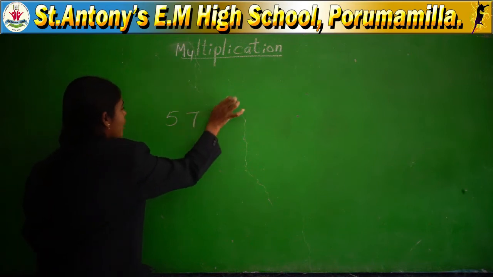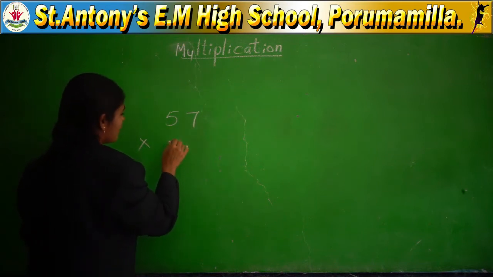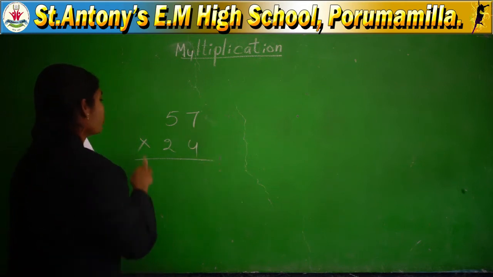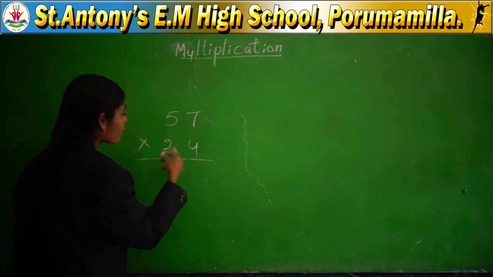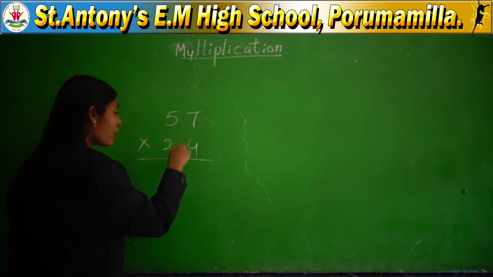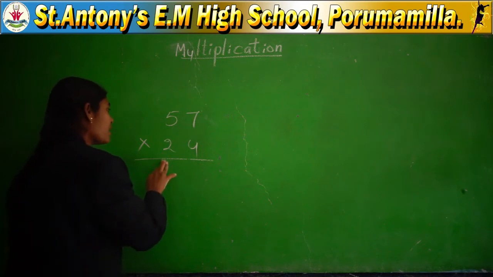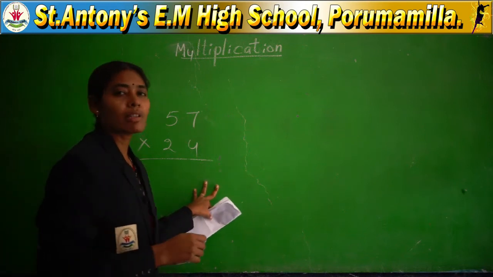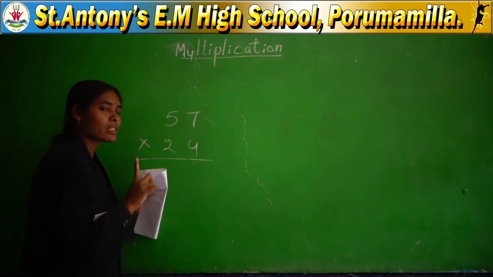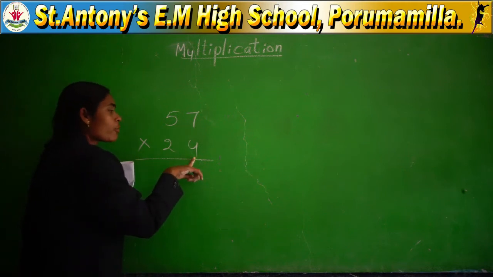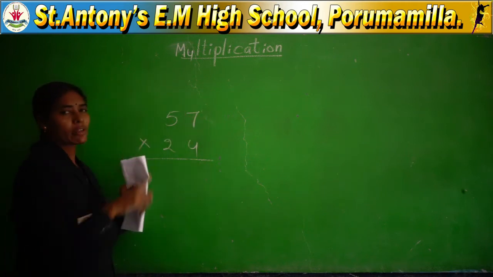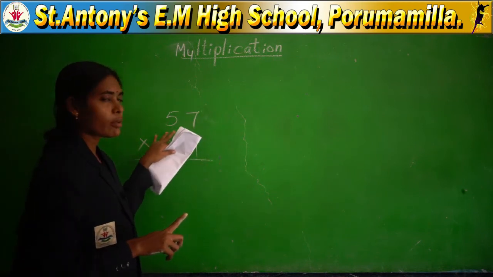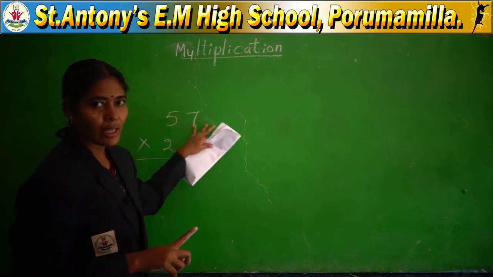57 into, and nowadays you are writing it like this, 24. 54 into 24. Same, 24. Here also, with whichever number you are multiplying, you have to start from ones place. In the multiplicand you start from ones place, and with the multiplier also you start from ones place. In the multiplier you take 4, in the multiplicand you take 7. Start from 7 with 4. First of all, 57 totally has to be multiplied with 4.